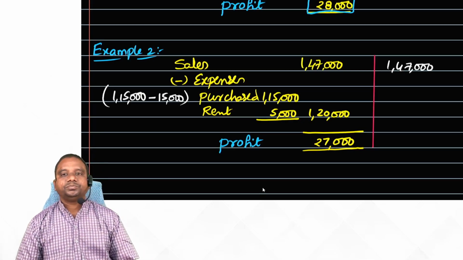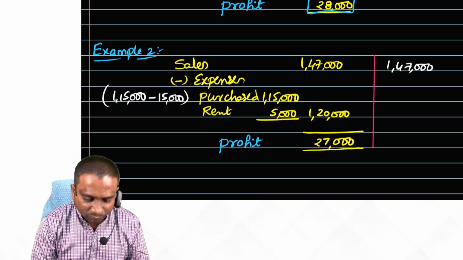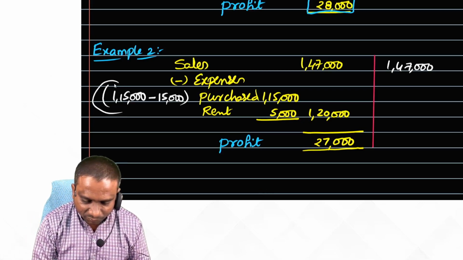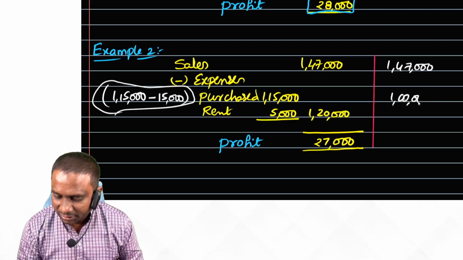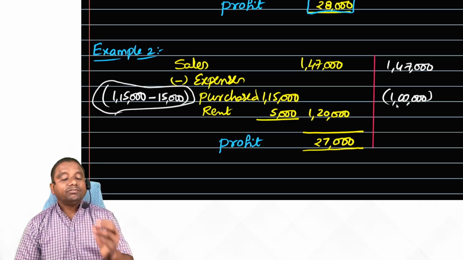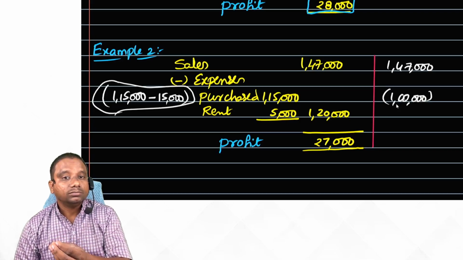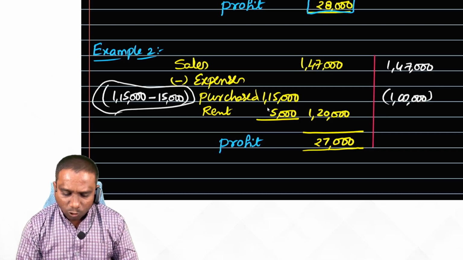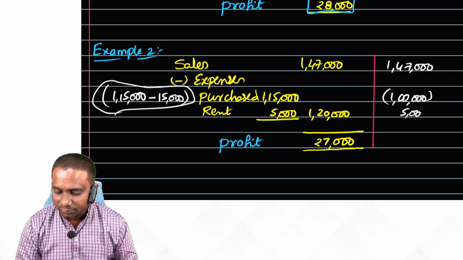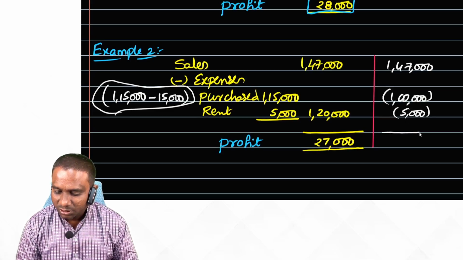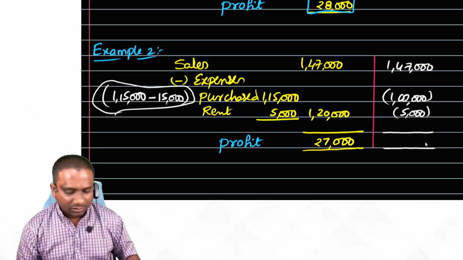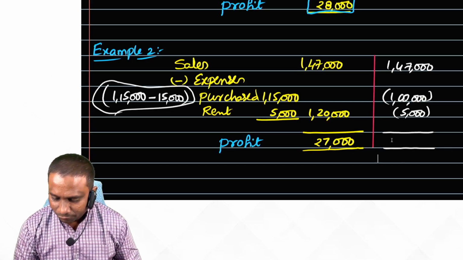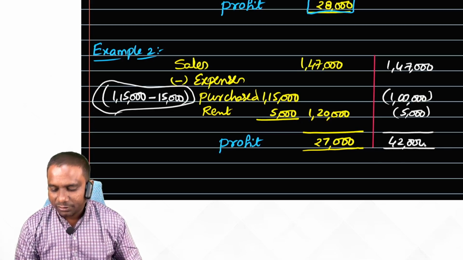1,47,000 rupees sales. Okay. But this time how much purchases? This time total purchase 1 lakh only. Purchase 1 lakh, because 15,000 worth of goods unsold. Yes. Now, how much rent we have paid? 5,000, sir. Very good. Now tell me what is your profit. Simple, sir. 1,47,000 minus 1 lakh minus 5,000. Sir, 42,000 rupees my profit, sir.